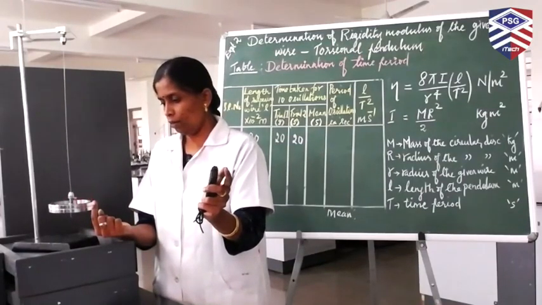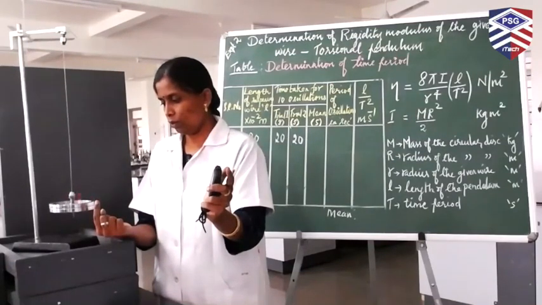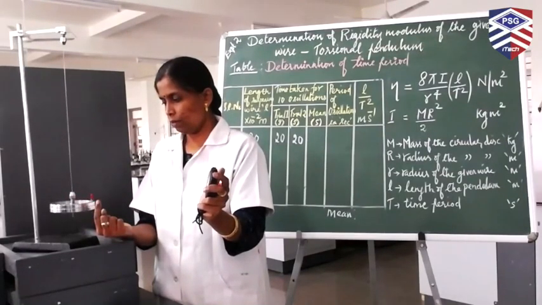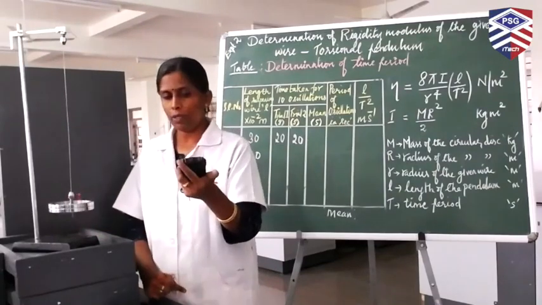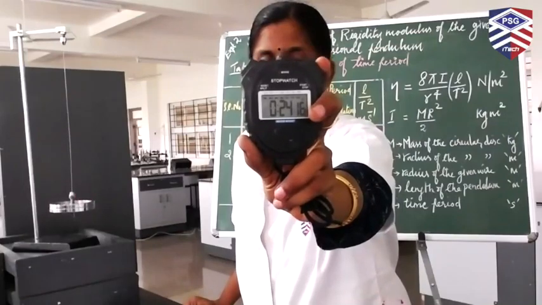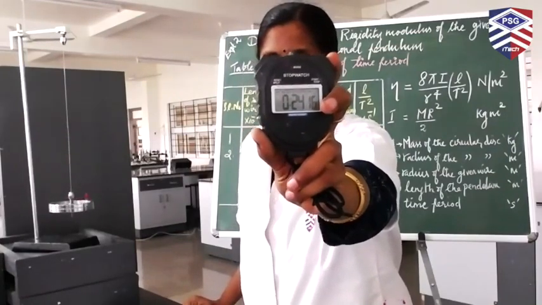So 1, 2, 3, 4, 5, 6, 7, 8, 9, 10. Now stop the clock and note down the time taken for 10 oscillations for the height 40 centimeter.